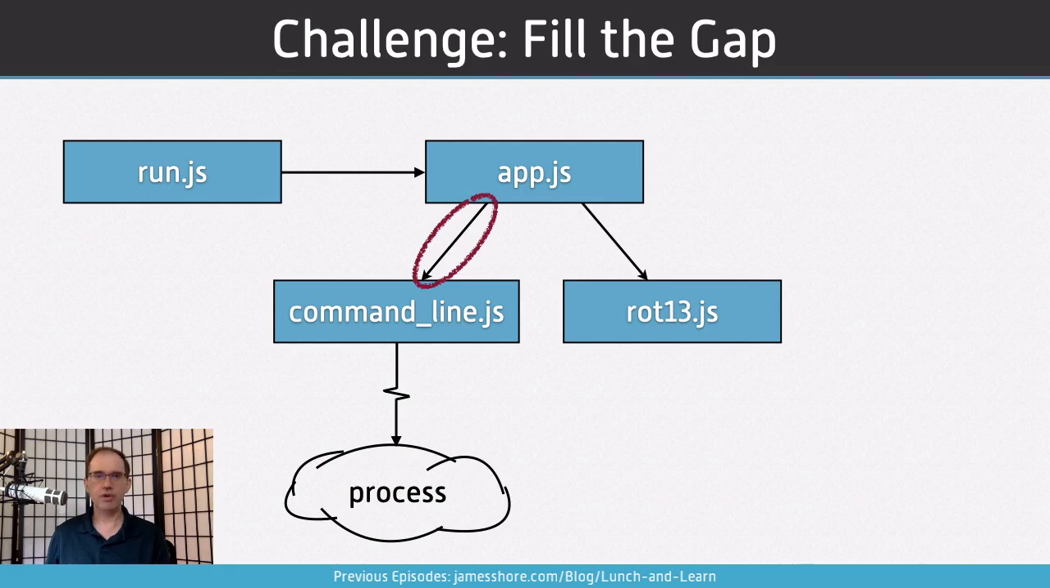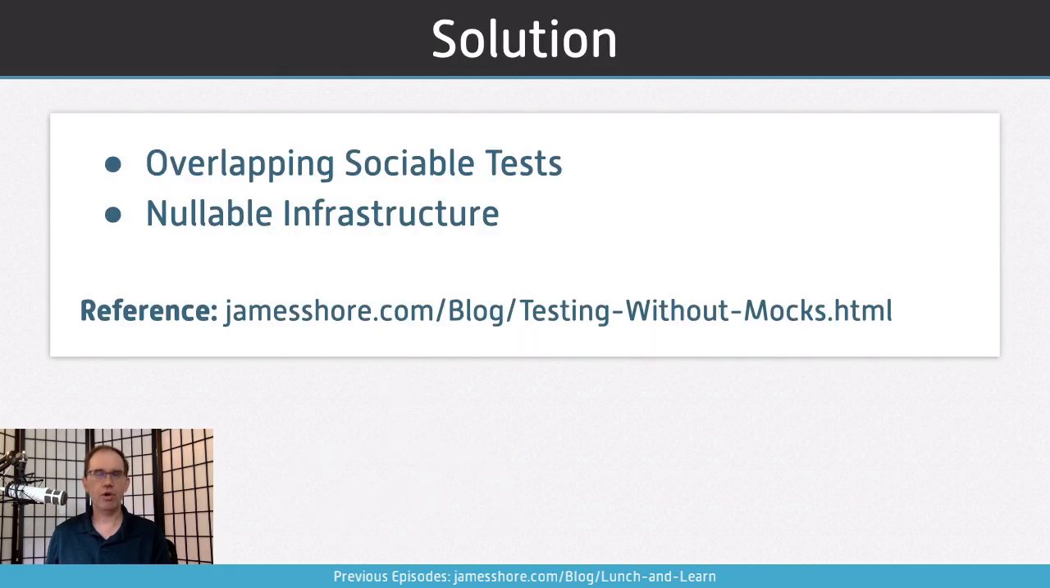Now, the whole approach for the whole solution is documented on my blog, jamesshore.com/blog/testing without mocks. If you Google testing without mocks, you'll probably find it. But if you don't, try Googling James Shore testing without mocks. It should show right up. There's a whole bunch of patterns in this article, but the two primary ones, the ones that we're going to cover today, are overlapping sociable tests and nullable infrastructure. Let's take those in turn.